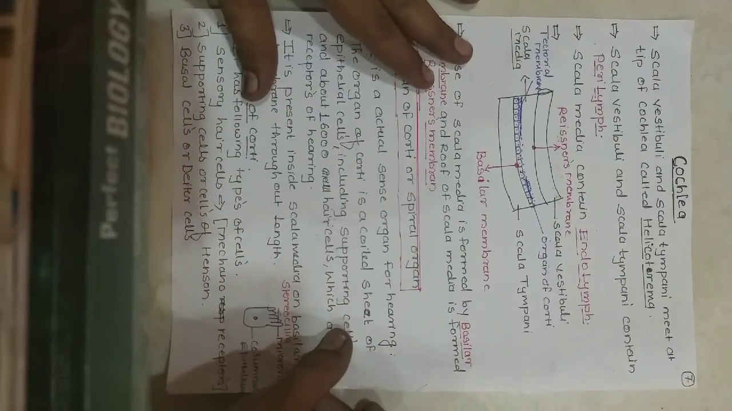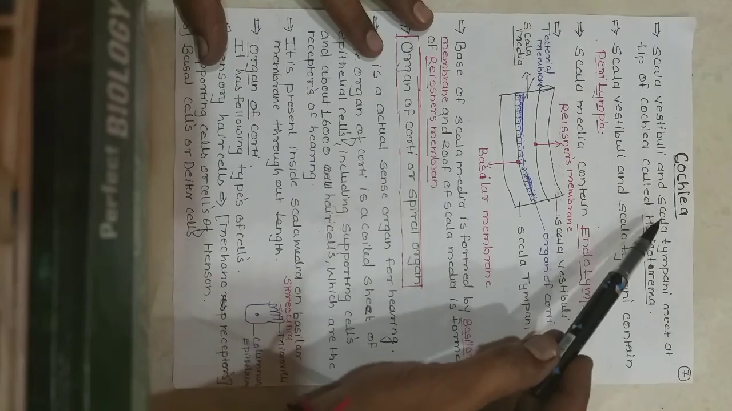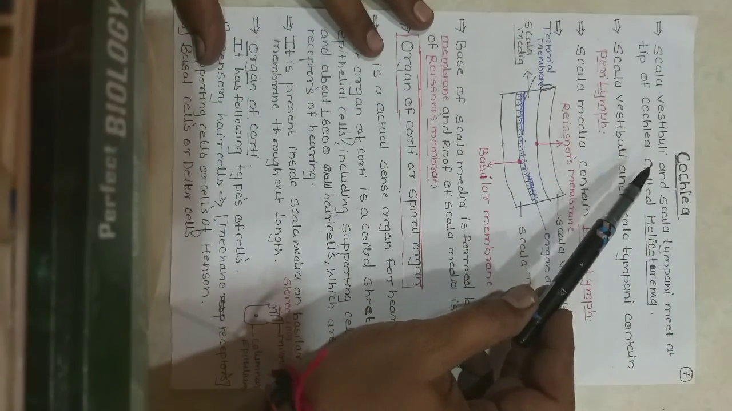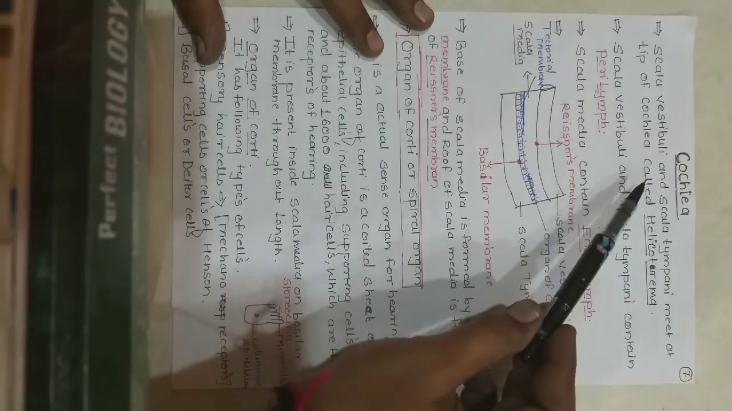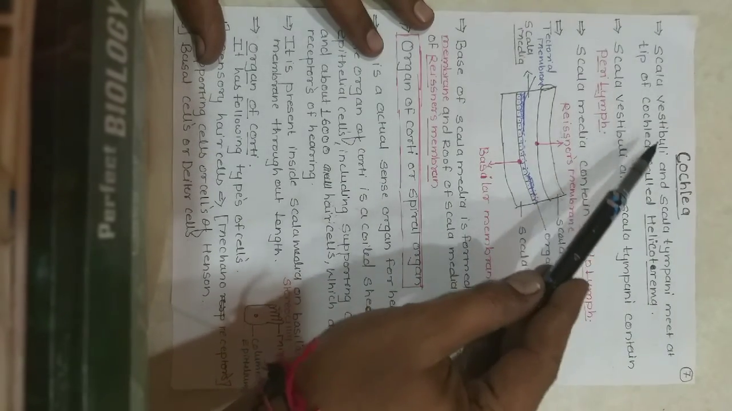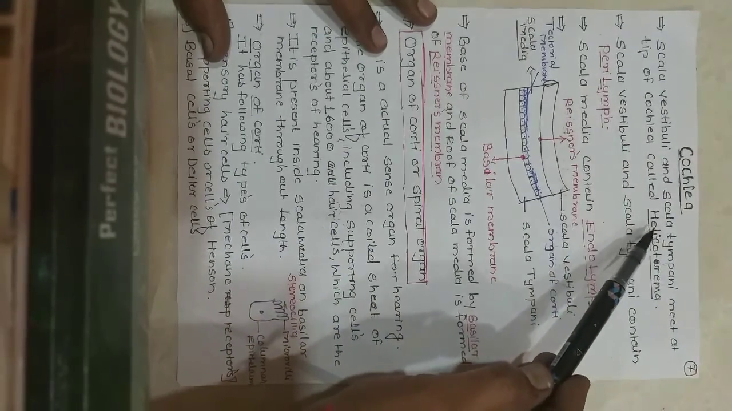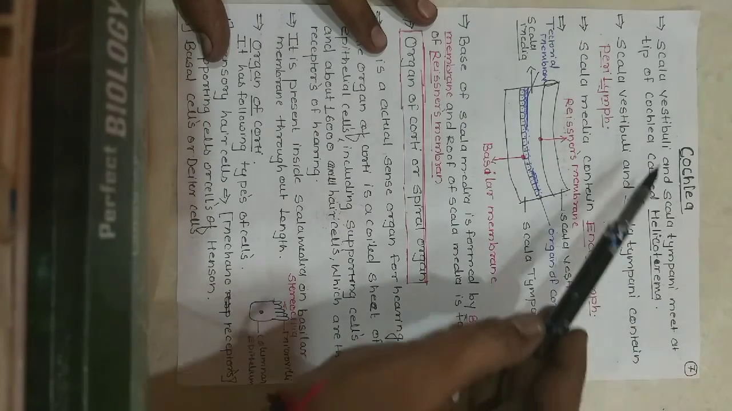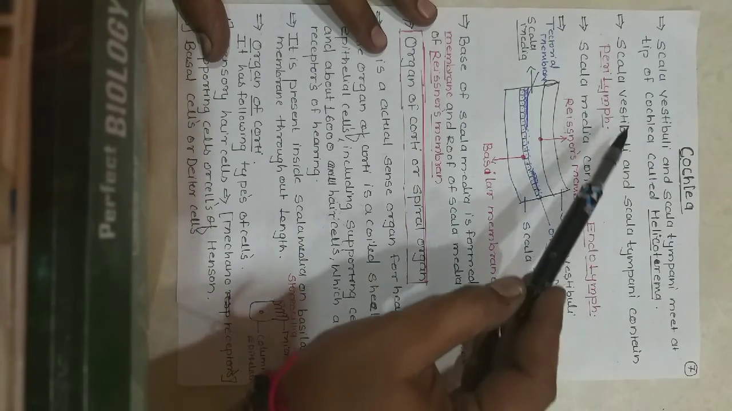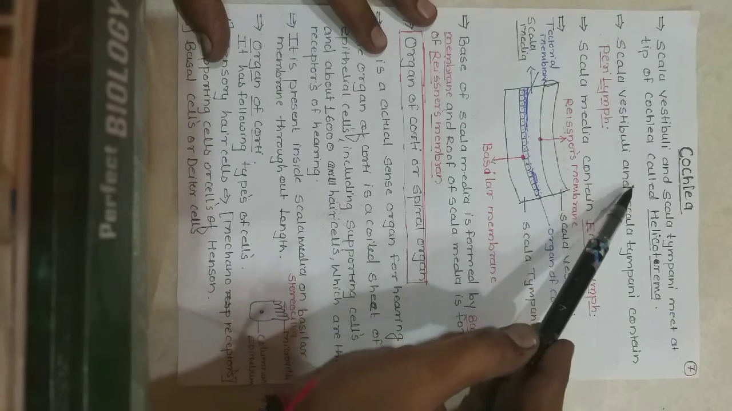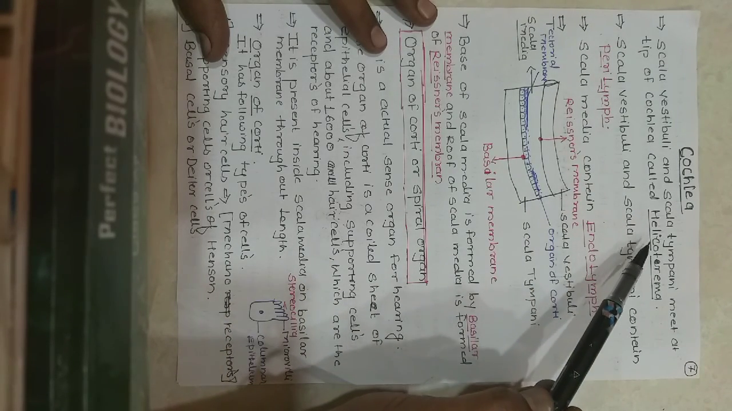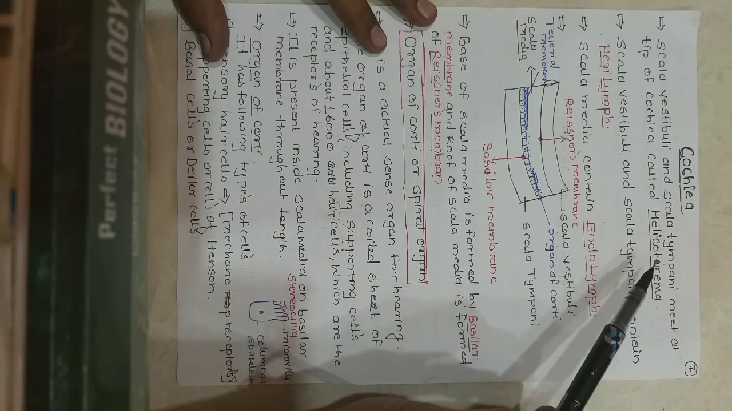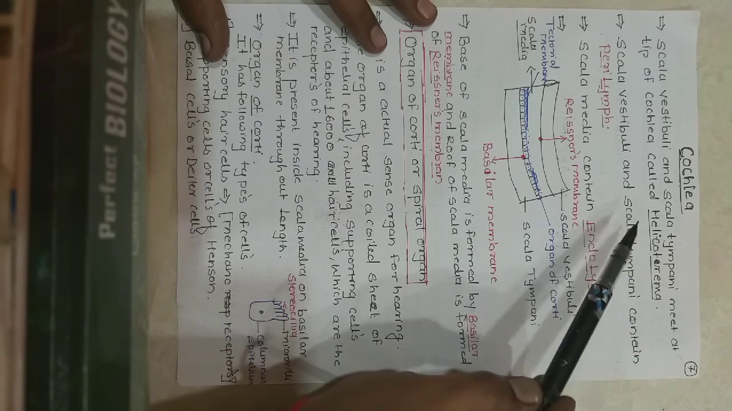The scala vestibuli and scala tympani meet at the tip of the cochlea, called the helicotrema.